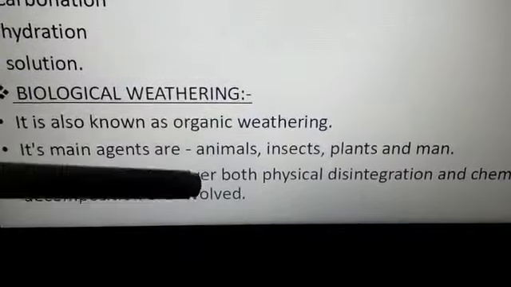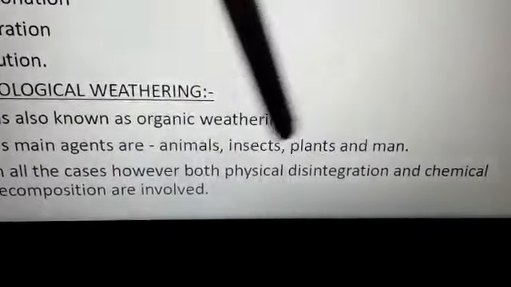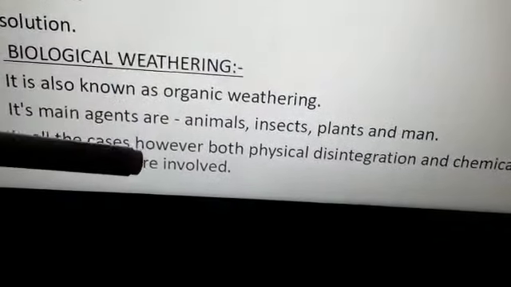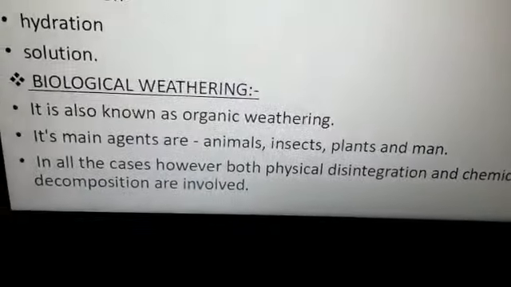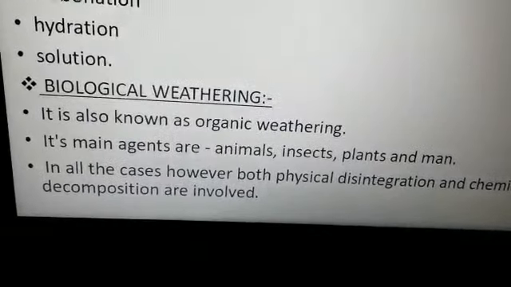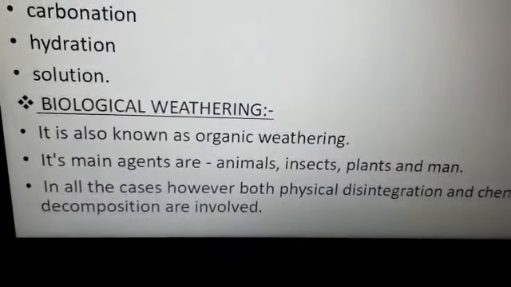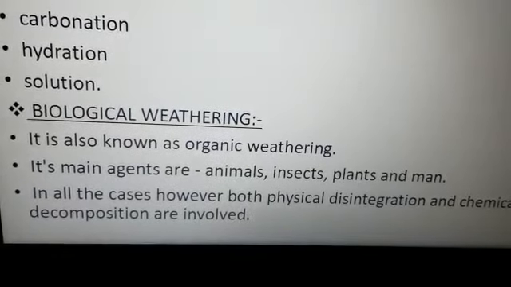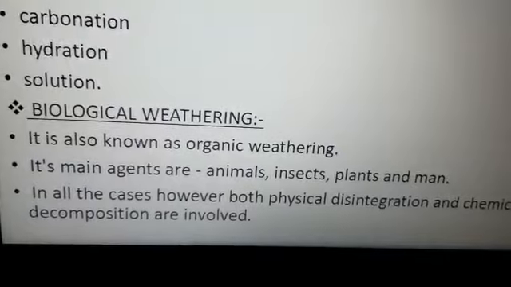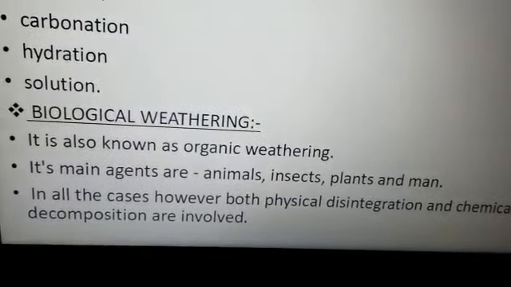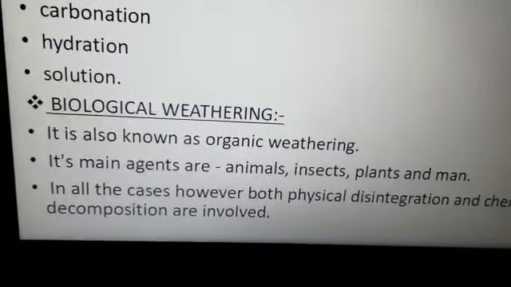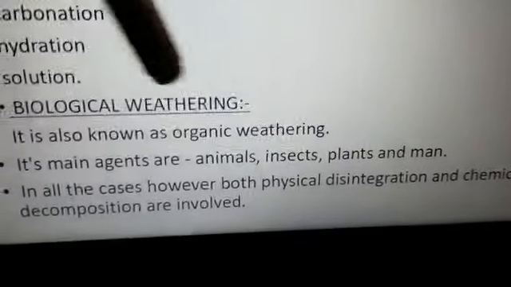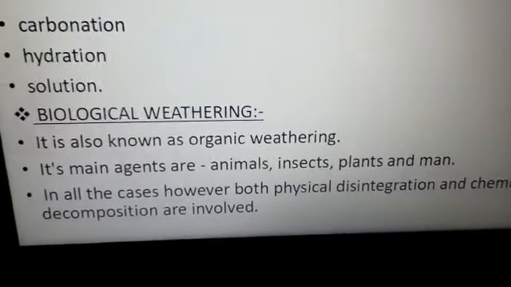Now in all the cases, however, both physical disintegration and chemical decomposition are involved. Here both are involved. Now this is because all biological matter is made up of oxygen and water, and those two substances set off reaction of the minerals in the rocks. So this is the reason biological weathering is also known as organic weathering.